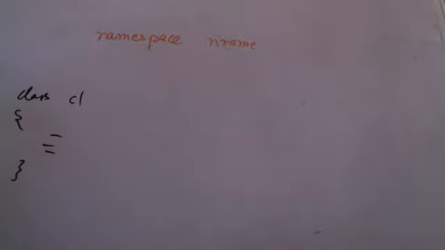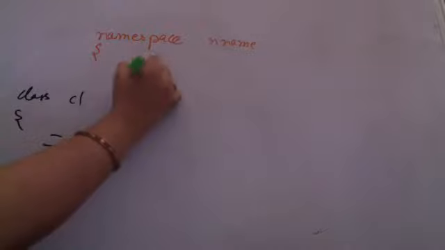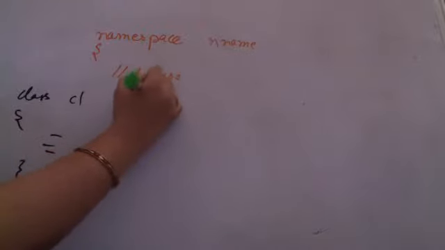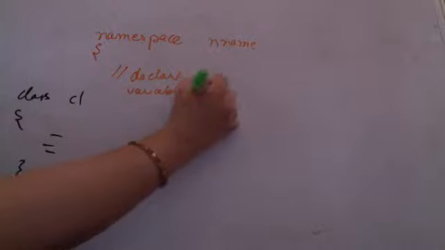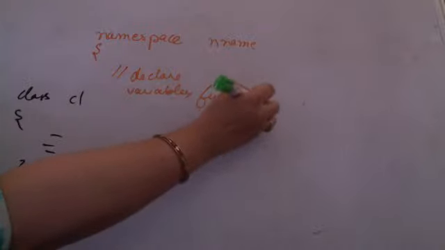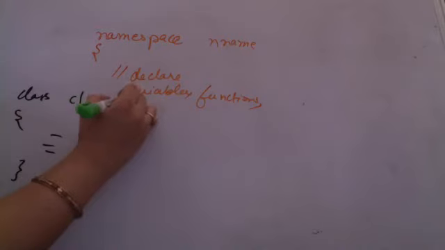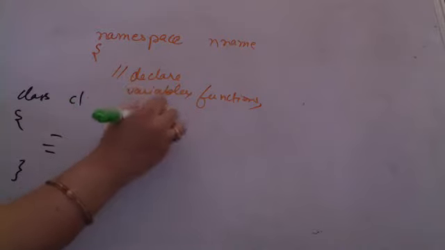And then, how do you define a class? You write class, then you write say class1 or whatever, and you give the members of the class, and the functions and variables you declare within. Similarly, within a namespace, you give the name of the namespace, and here you will be declaring variables, functions, classes, anything. You can even have nested namespaces, but this is what your namespace will be having.